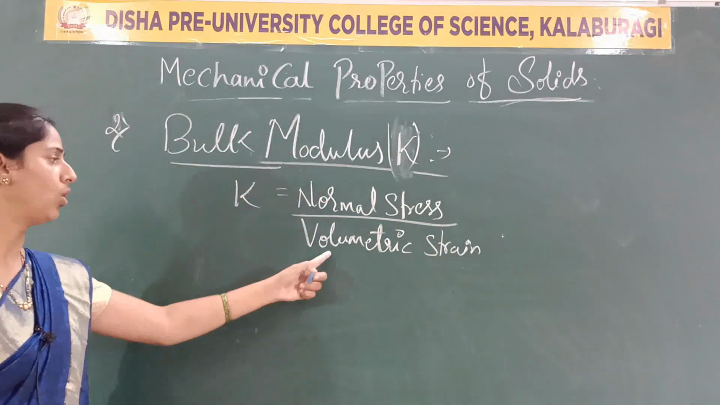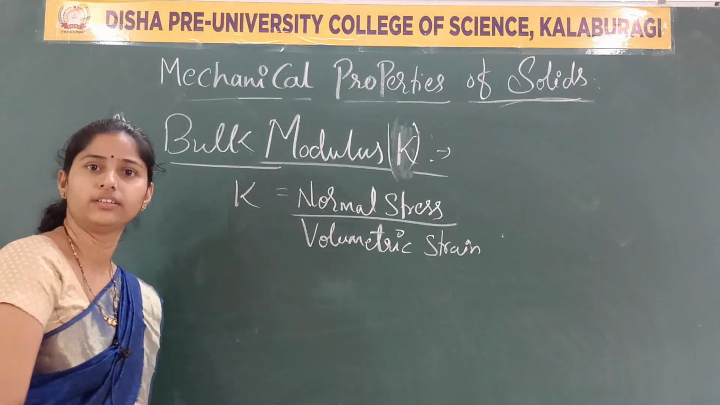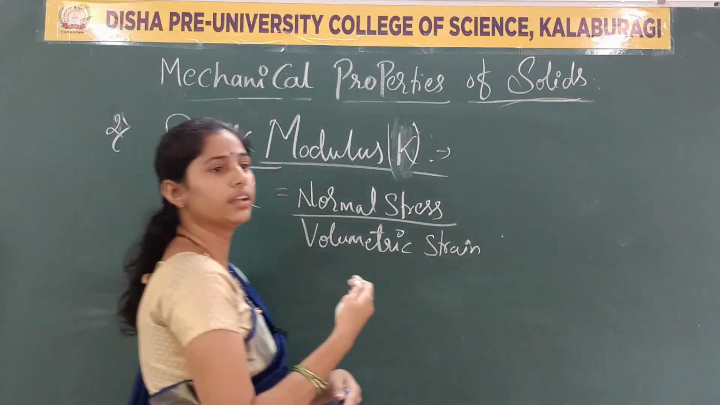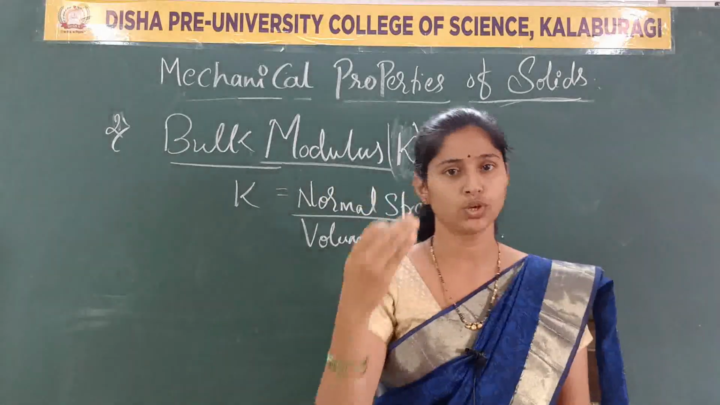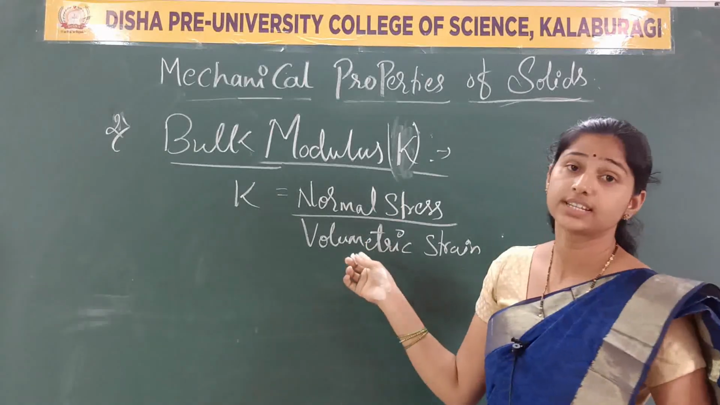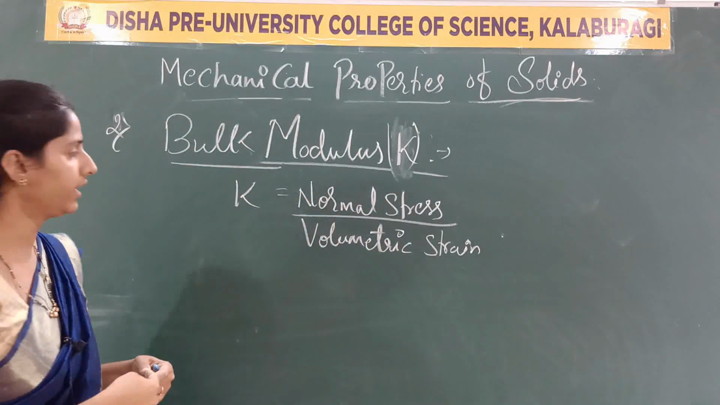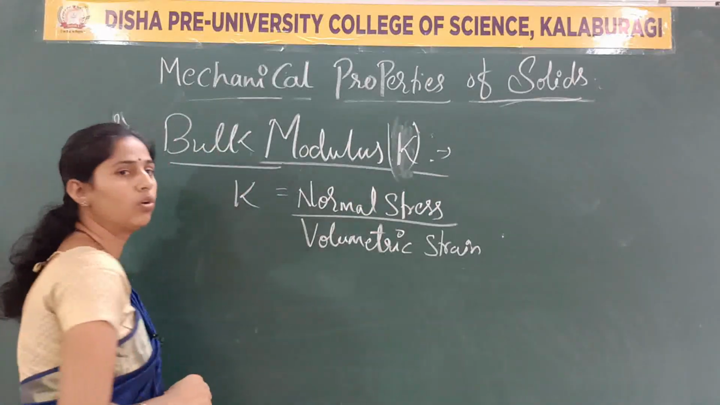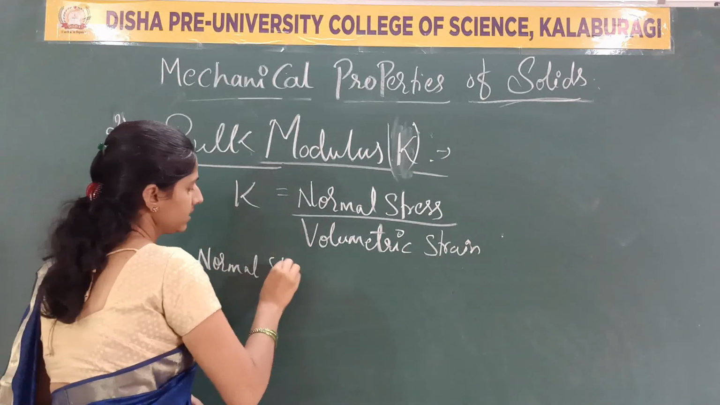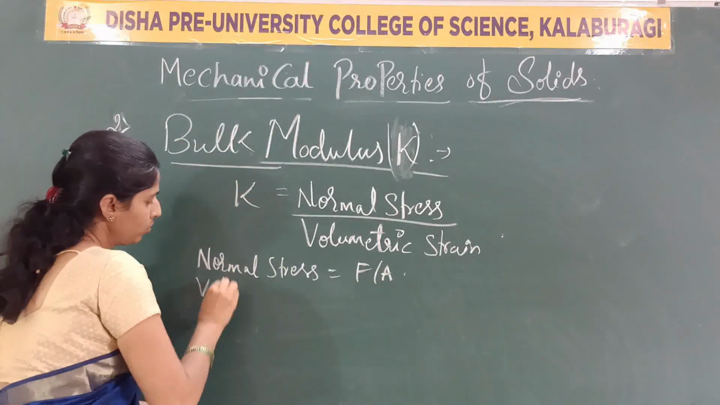Normal stress to the volumetric strain. Again, can we write this normal stress as F by A? Right. Now, volume strain is nothing but, in the earlier discussion, we have said the types of strain. There the second type is of what? Volume strain. It's nothing but what? Change in volume to the original volume. Correct? This volume strain is nothing but what? Normal stress is nothing but what? F by A. Clear?